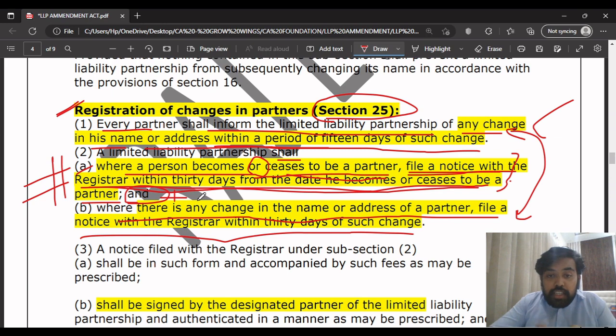So where a person becomes a partner, the LLP will file a notice with the registrar within 30 days from the date he becomes a partner.